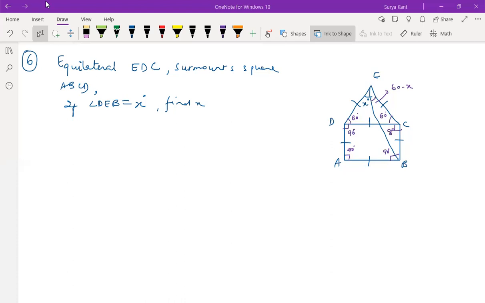Pulastya, try this question, question number 6.